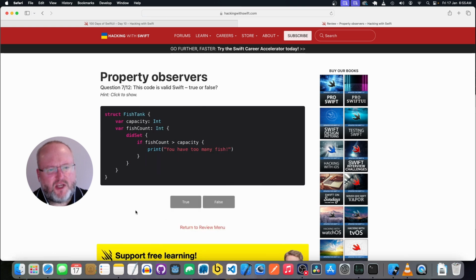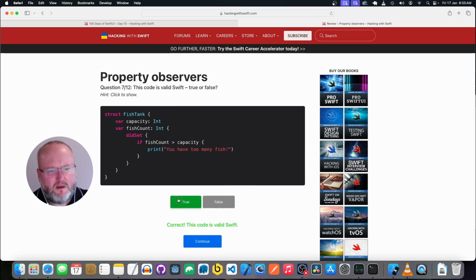We have a structure fish tank, which has a property capacity, which is an int, and a computed property fish count, which is an int. It's got a did set. And if the fish count is greater than capacity, it's going to say you have too many fish. Yeah, that looks valid.